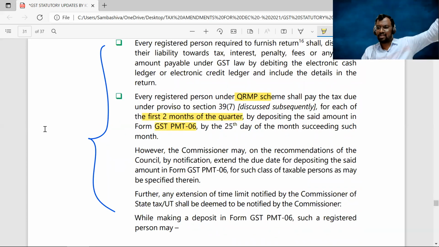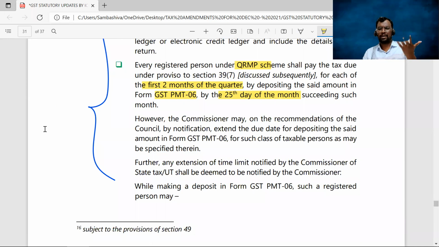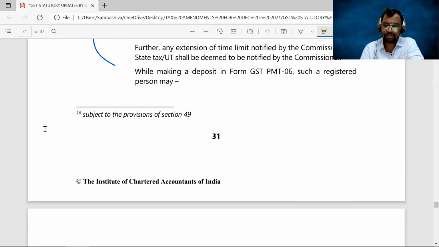For the third month, you will pay with the help of GSTR 3B. But for the first 2 months of the quarter, you have to use challan GST PMT 06, and the payment should be done on or before the 25th day of the next month. Clear, sir? And of course, the commissioner has the power to extend the due date as and when he deems necessary.